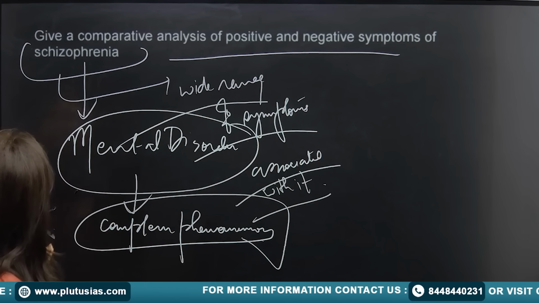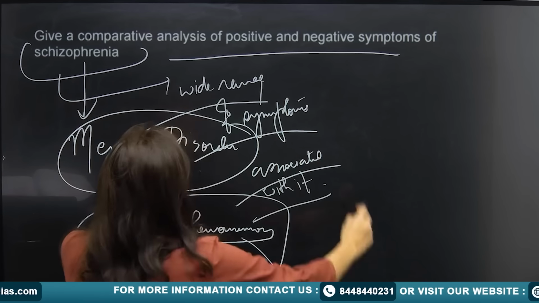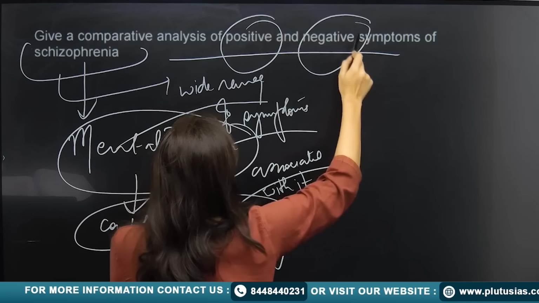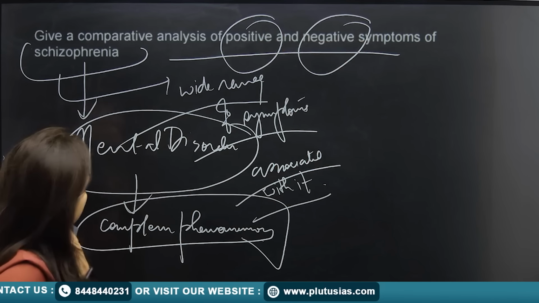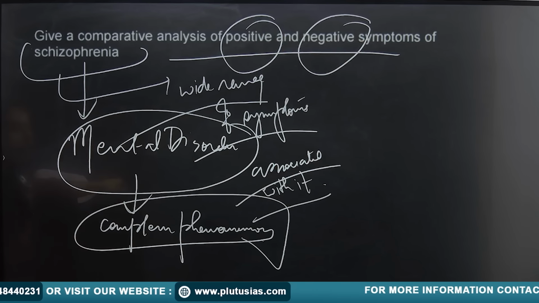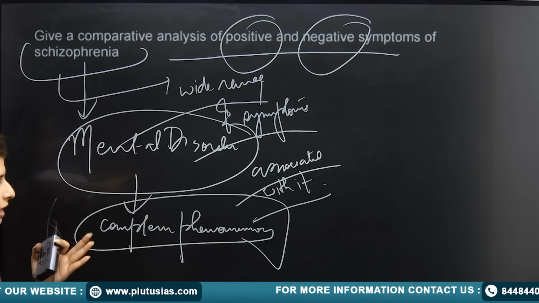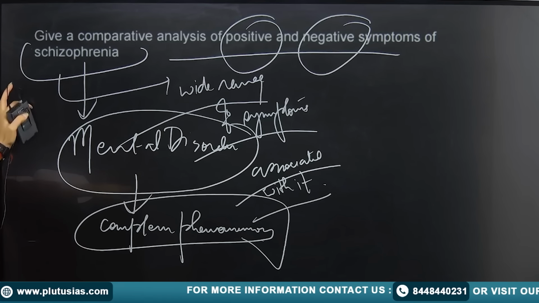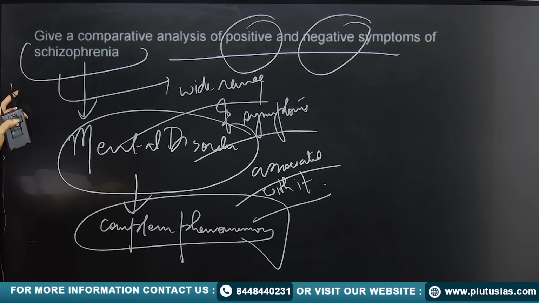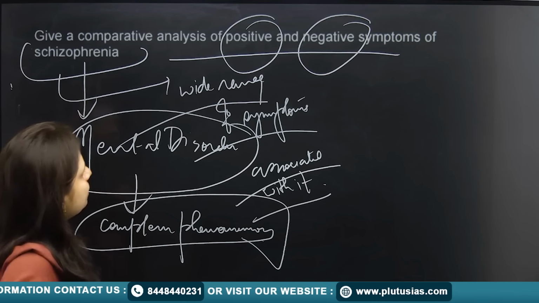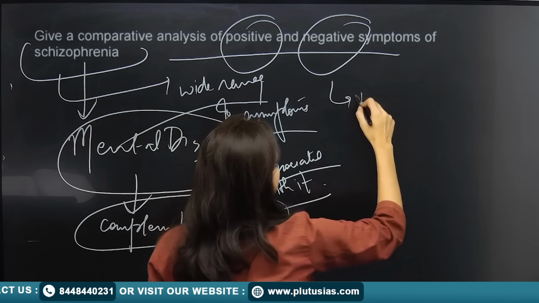Fine. Now it says that give a comparative analysis of positive and negative symptoms. Now you can say that if it's a mental disorder, then what is the positive and the negative symptoms that you are talking about? So in case of the positive and negative symptom, what you are going to talk about is, see, you are going to talk about the disorganized thinking aspect.